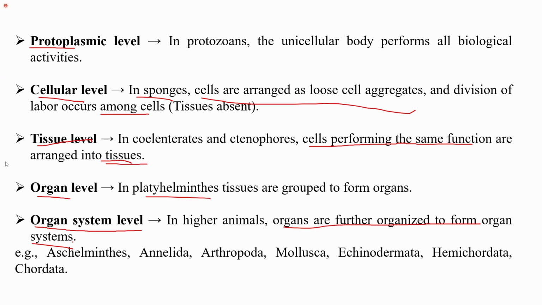When we learn about these groups one by one in detail, we will discuss these points again. But for now, on the basis of level of organization, all the animals were divided into different categories like protoplasmic level, cellular level, tissue level, organ level, and organ system level.